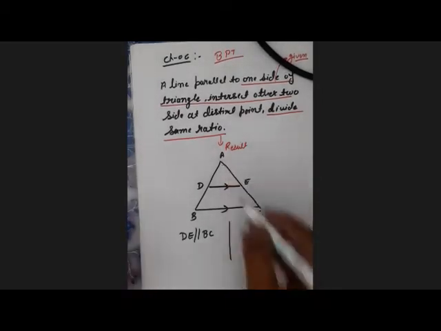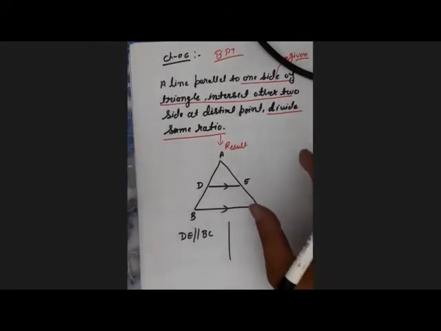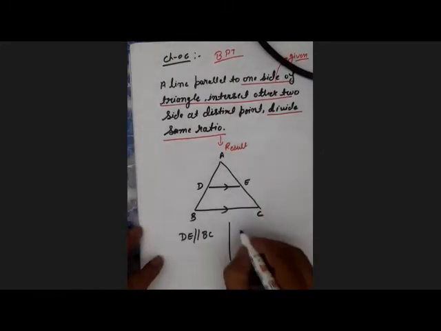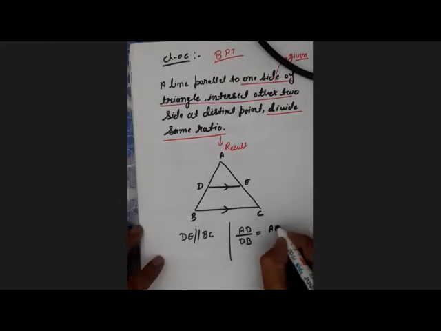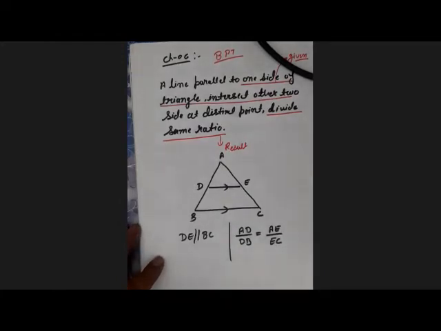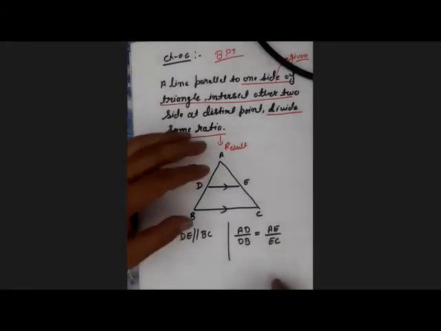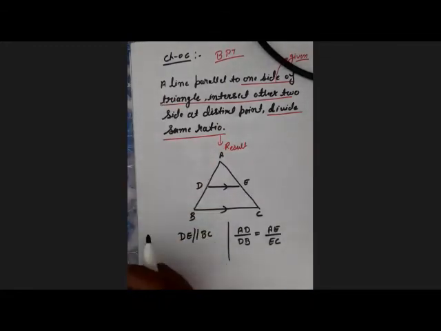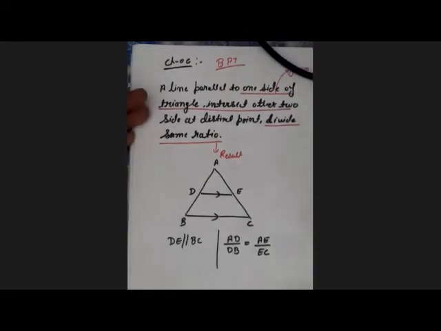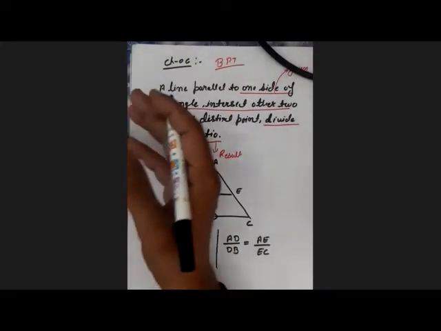Now what do we do? The result part is saying the other two sides are divided in the same ratio. This means AD divided by DB is equal to AE divided by EC. This is the result part, and the result part may be modified with other things. When we learn the theorem, we also learn how the result is modified. So this is chapter 6, and there is another theorem, the area similarity theorem, and the Pythagoras theorem also.